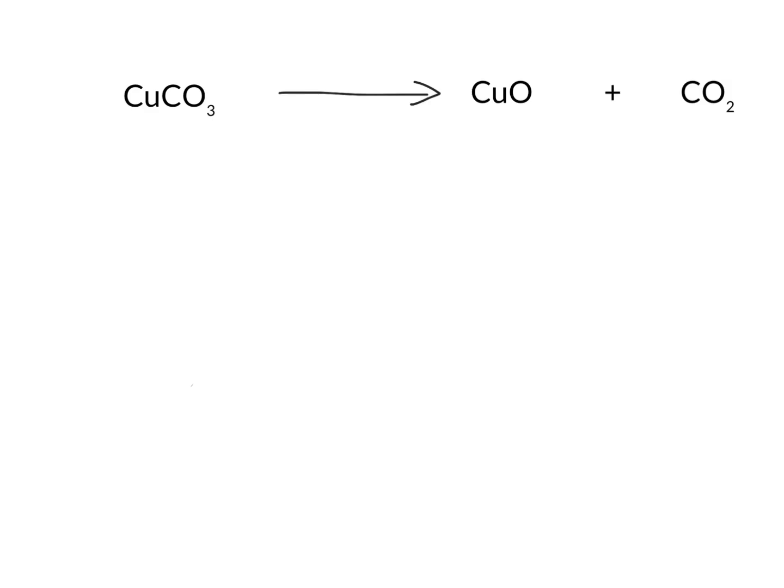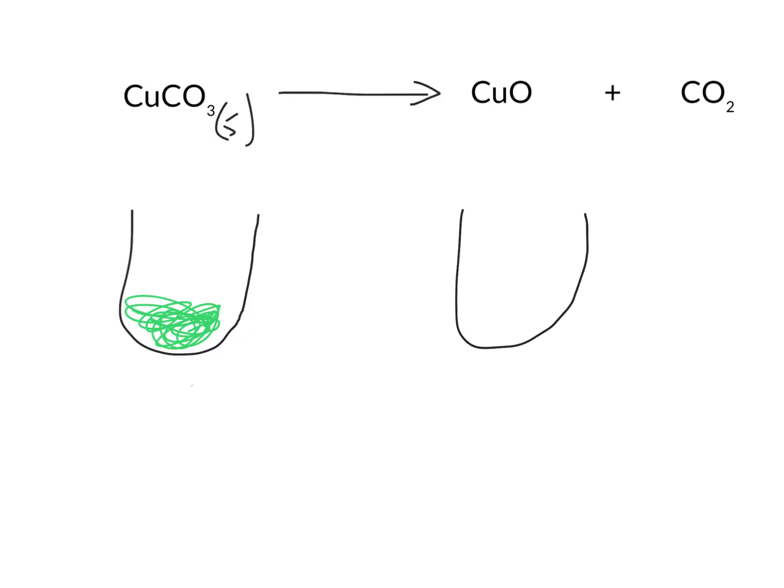So let's look at this in the context of an example. If we were to take copper carbonate, which is normally a green powder, and it's in solid form, so we're going to write the symbol solid, and we heated it up in a crucible. So let's draw ourselves a little crucible here and put ourselves a little bit of green powder. What happens at the end of this heating process is the copper carbonate actually turns into copper oxide and carbon dioxide. The copper oxide is also a solid, but it's a slightly darker, fine black powder. The carbon dioxide is a gas, and that escapes.